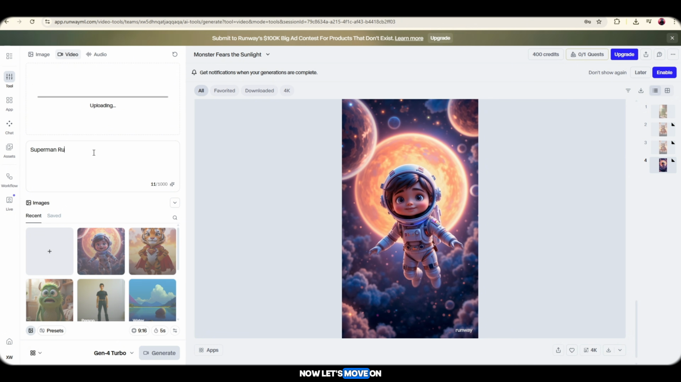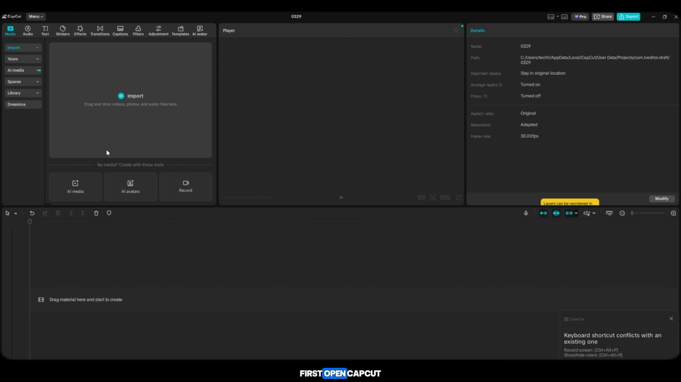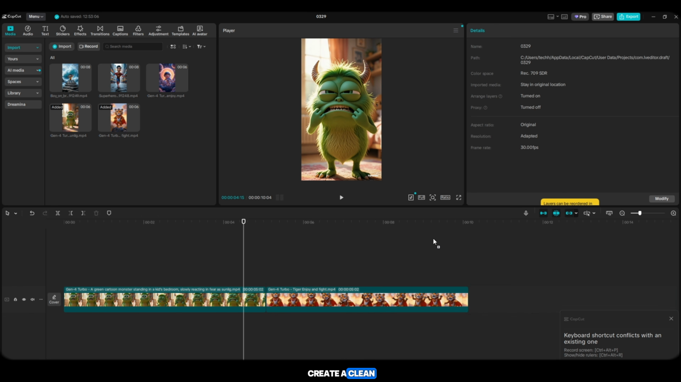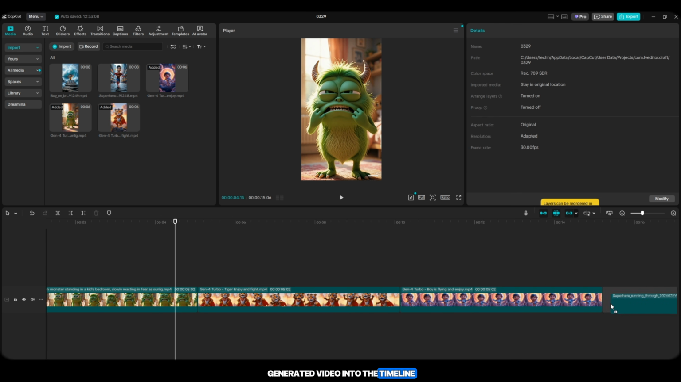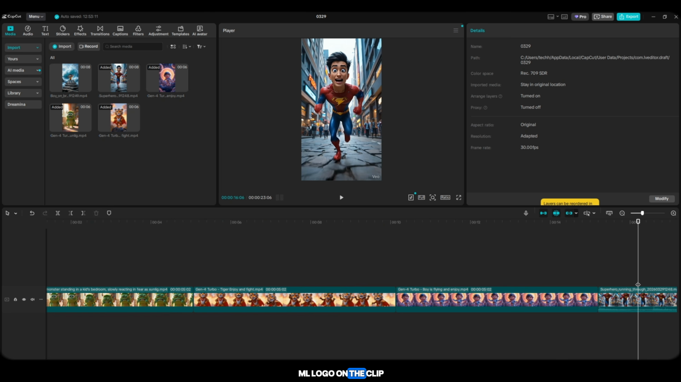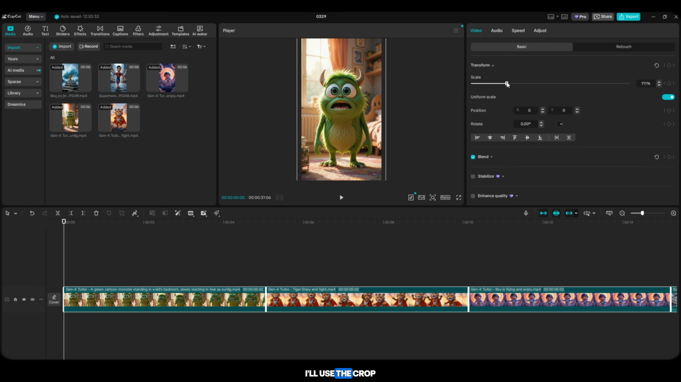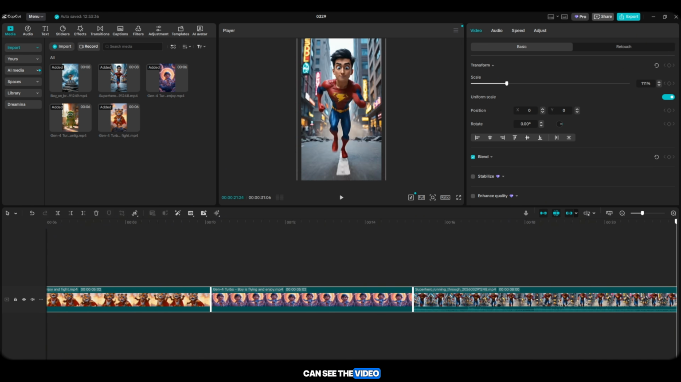Now, let's move on to the last and final important step. First, open CapCut and import your 3D images or videos into the timeline, arrange them properly, and create a clean, engaging sequence. Now, I'll drag my generated video into the timeline. As you can see, initially there's a small Runway ML logo on the clip, so what you need to do is remove it. For that, I'll use the Crop Adjust tool or skill bar option and remove the logo area. And now, as you can see, the video looks clean.